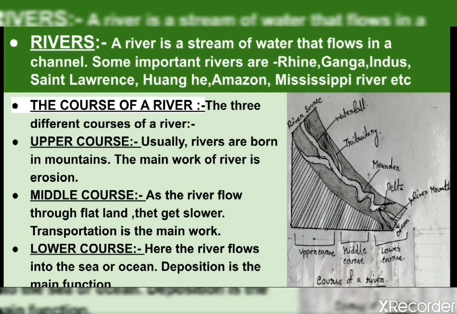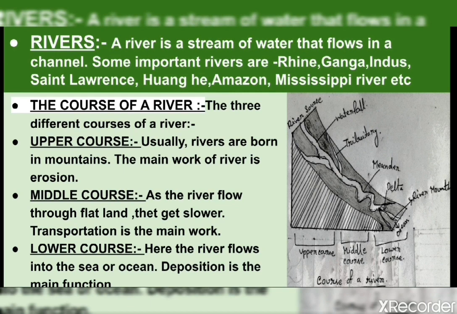Now let's talk about the course of a river. The course of a river is the direction in which a river flows. All rivers flow downhill. We can find 3 important courses in a river. What are these? Upper, middle and lower.